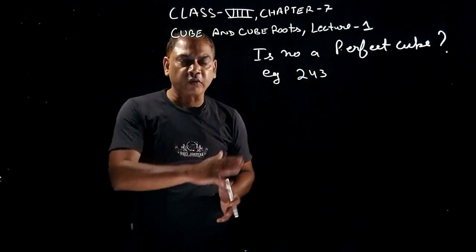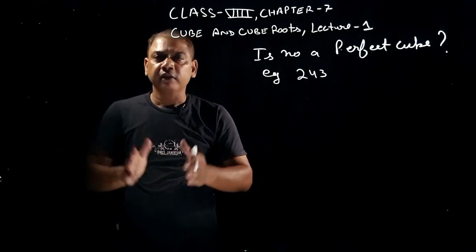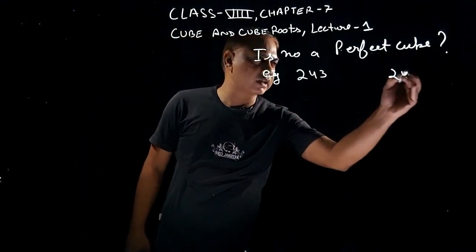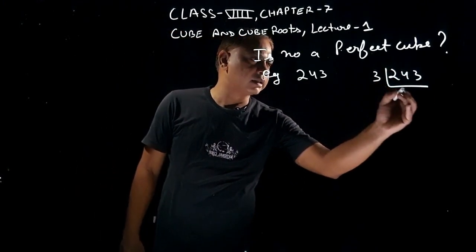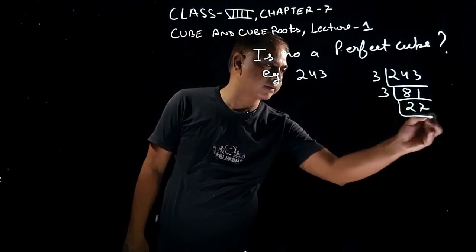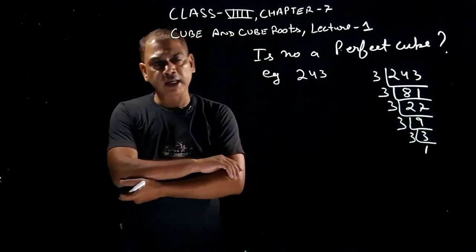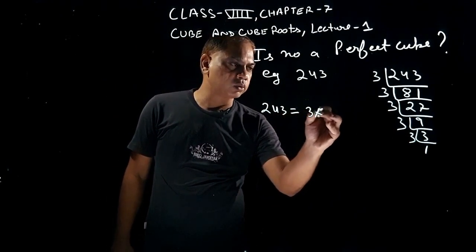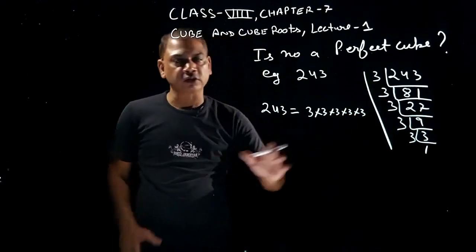Now to find out whether it is a perfect cube or not, what will we have to do? We will start factorizing it. We make its prime factors, okay. Start making factors of 243. We start with 3: 3 8s are 24, 3 1s are 3, again by 3, 3 2s are 6, 3 7s are 21, 3 9s are 27, 3 3s are 9, 3 1s are 3. Now the factors of 243 are 3 into 3 into 3 into 3 into 3, right? These are the factors of 243.